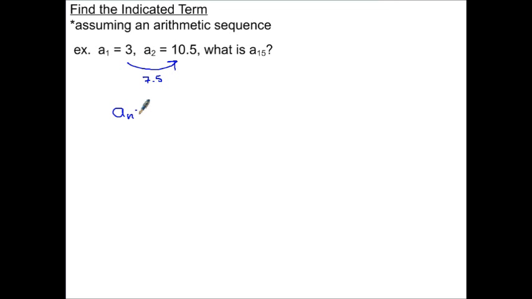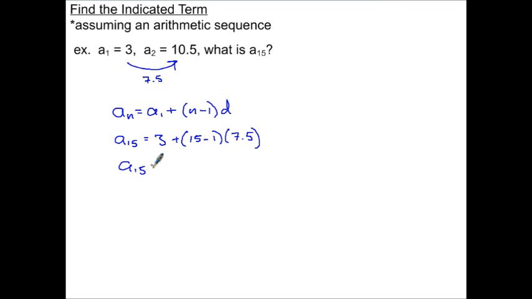So my nth term, in this case, well, let's write it out again just to make sure you wake up with nightmares of this formula. Alright, so a sub 15, again that's the 15th term, is going to be my a sub 1, which is 3, plus, since I want the 15th term, I just plug in a 15 right there, minus 1. So if you plugged in a 14 there instead of just writing 15 minus 1, I wouldn't fault you for that. And then that times the d, which of course is 7.5, and then basically there you just work that out. So a sub 15 is equal to, after I crunch all those numbers, 108. Sorry for the messiness right there, but there we go.